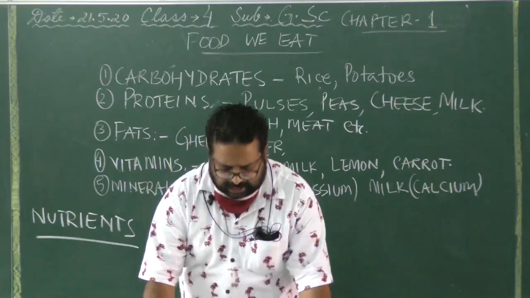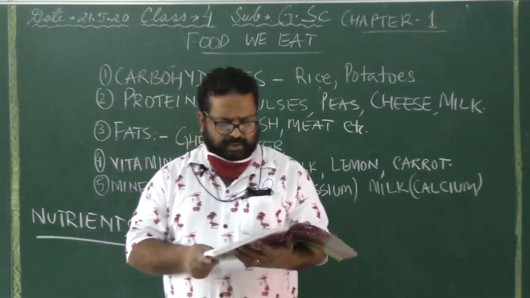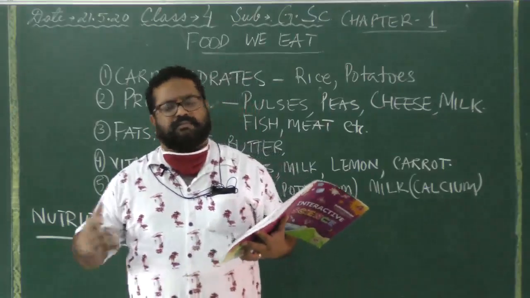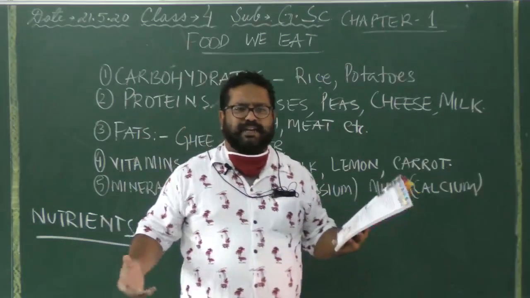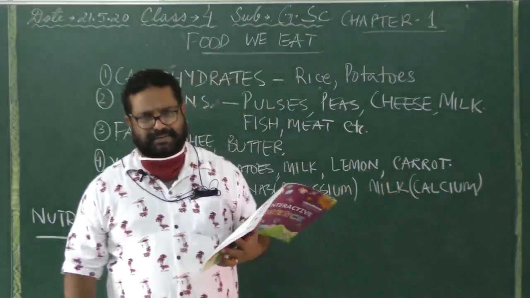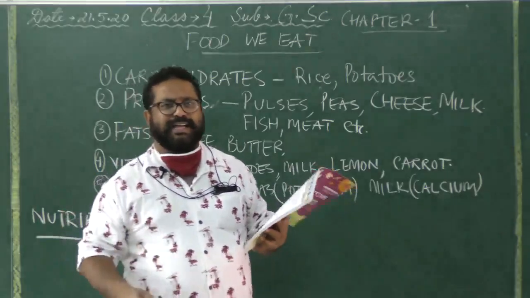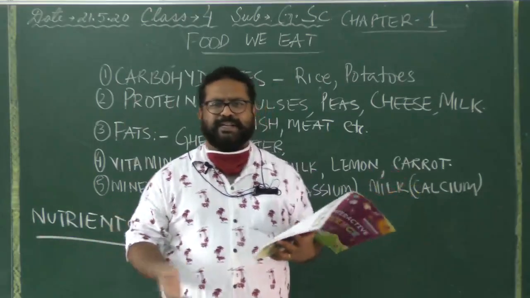Sugar and starch are carbohydrates. If you run and play every day, you need to eat a lot of them. Children, invariably we need to run and play, especially when we are children. As we come to school, before going to the class, we run around, we meet our friends.